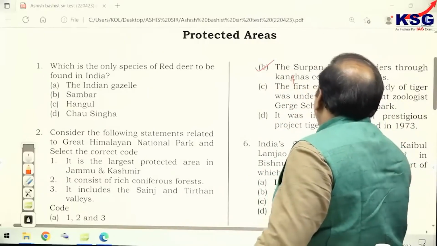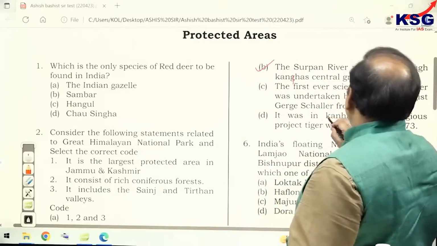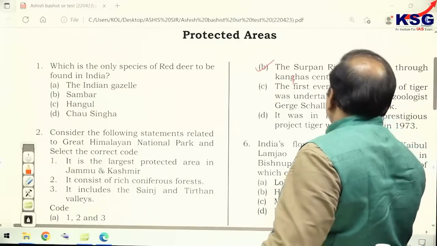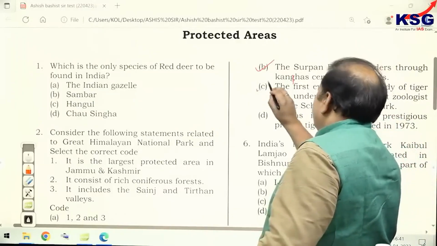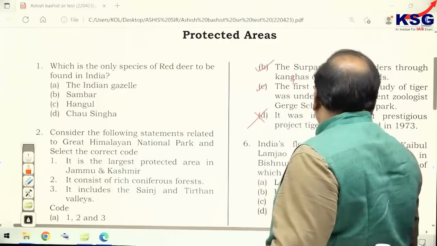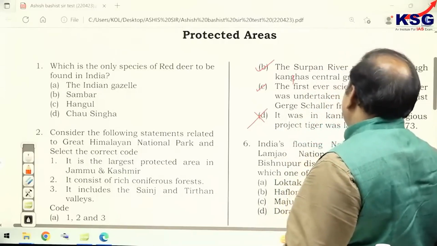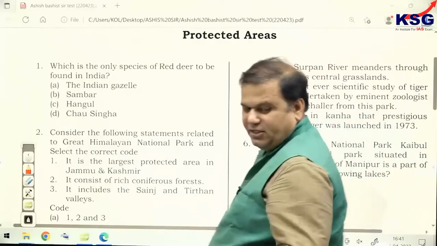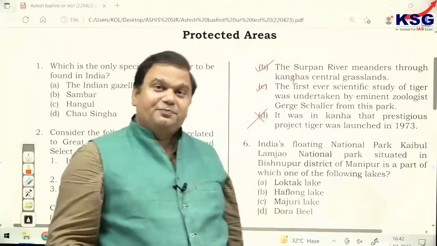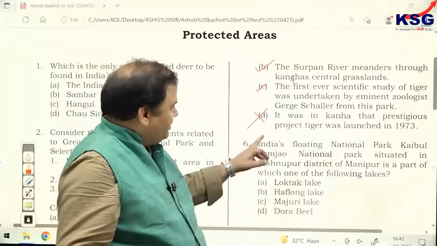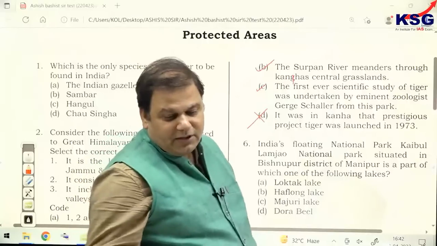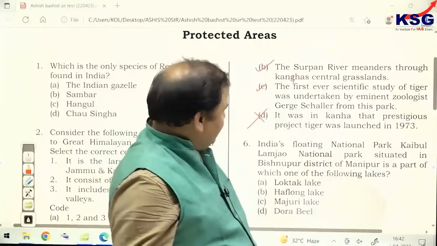But the first ever scientific study of tiger was undertaken by eminent zoologist George Schaller in this park. That's also correct. What is wrong is it was in Kanha that prestigious Project Tiger was launched in 1973. It was launched where? It was launched in Jim Corbett, not in Kanha. Clear?